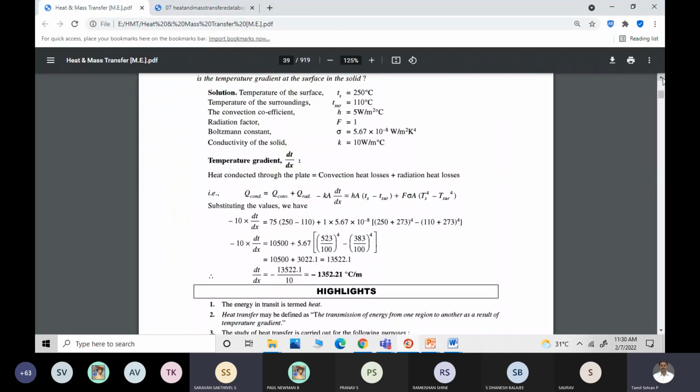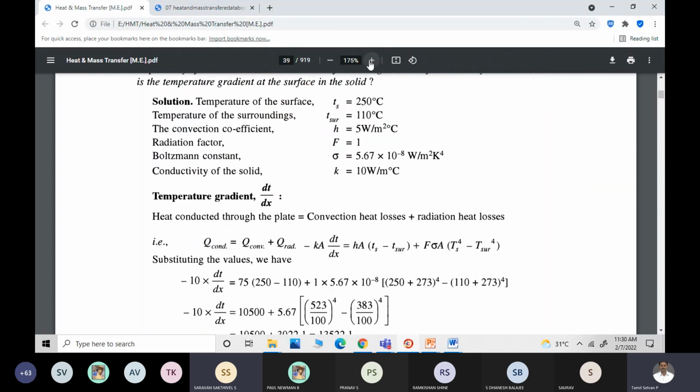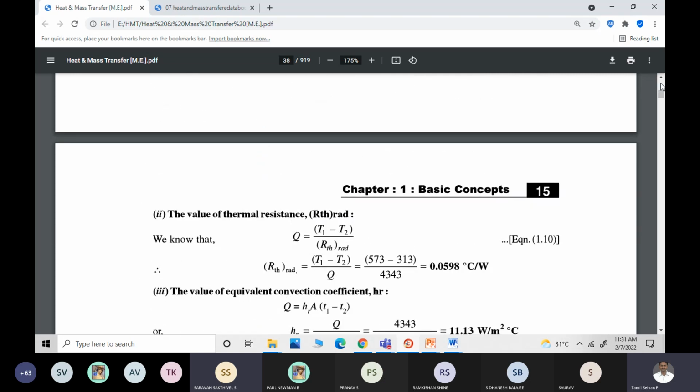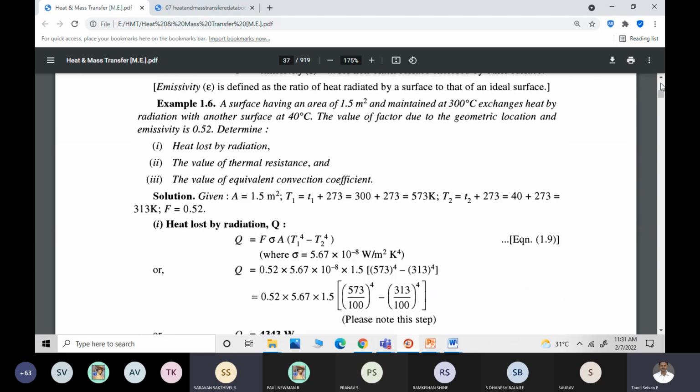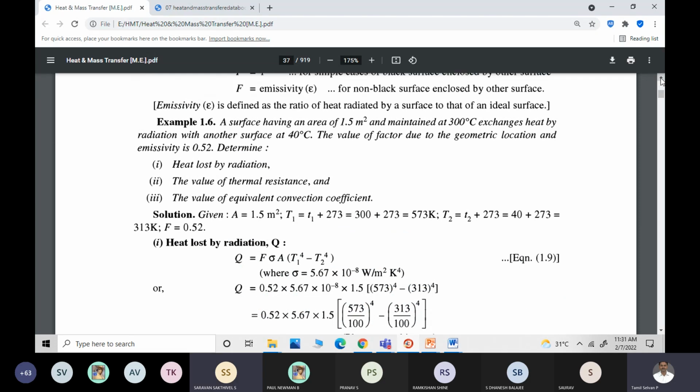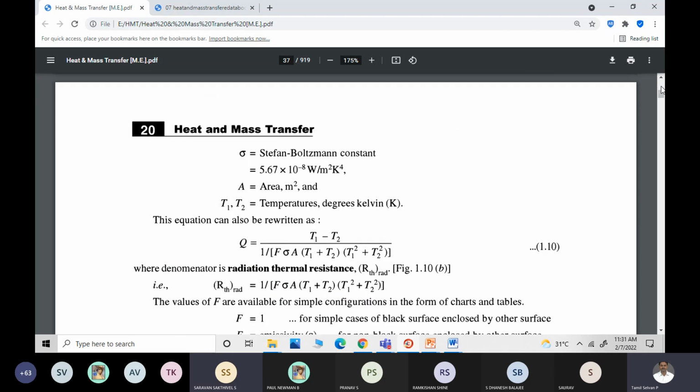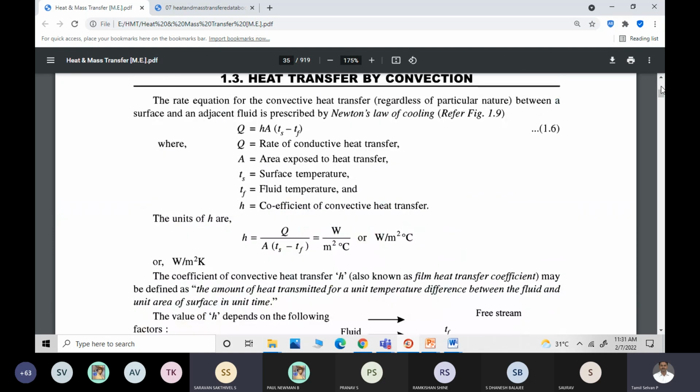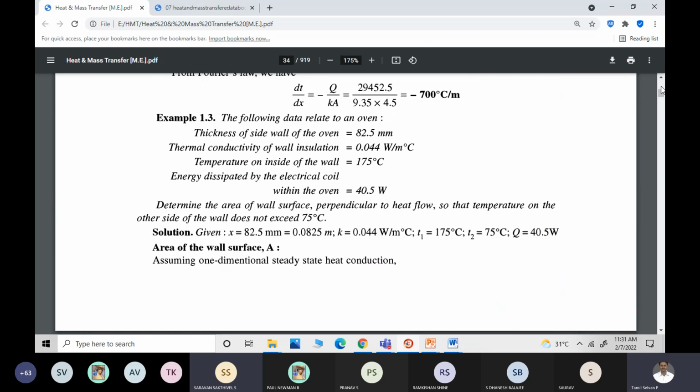In the very first unit, you will be having very simple problems. You will be having a theory and a combo of problems. For example, the thickness of the wall is given, thermal conductivity K will be given, inner surface temperature and outer surface temperature will be given, and energy dissipated Q will also be given. So you will be asked to determine the area.